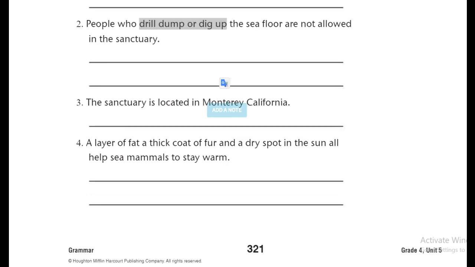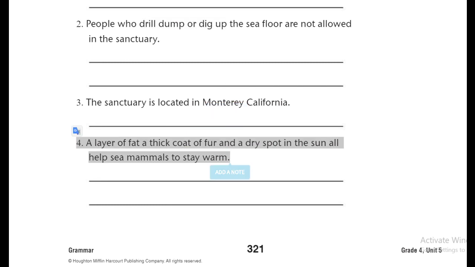Now let's take a look at number 4. A layer of fat, a thick coat of fur, and a dry spot in the sun all help sea mammals to stay warm. Notice the way I'm saying the sentence. We can also notice here that there are examples and choices.